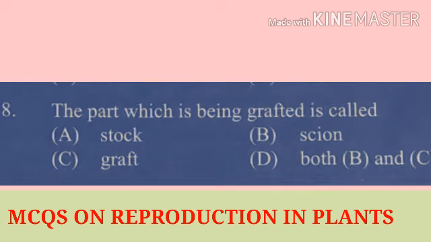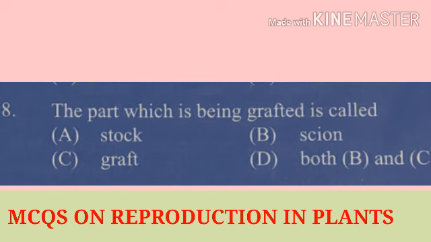Question number 8. The part which is being grafted is called. That means the rooted part is called the stalk, and the part which is grafted above the stalk, what is its name? It is also called the scion, or it is also called the grafter.